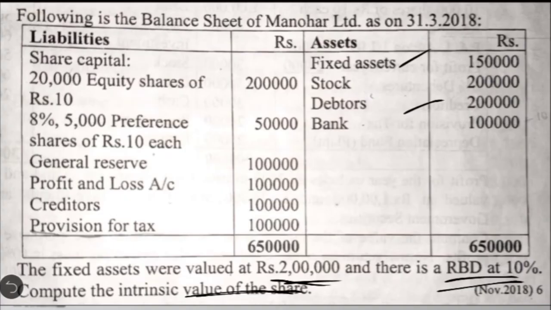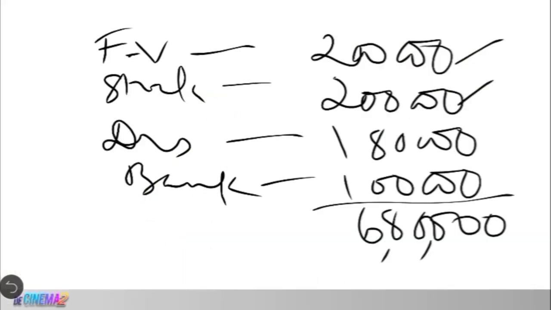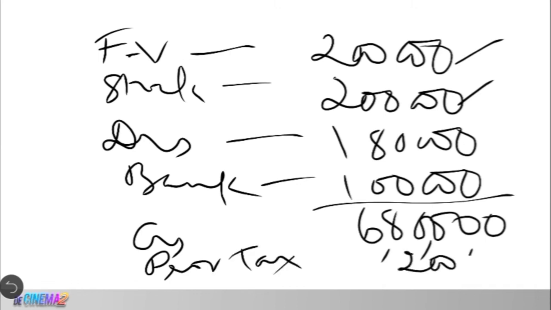From this we are going to deduct the liabilities. You have to identify the liabilities given in the question. Equity share capital no, preference share capital no, general reserve no, profit and loss account no, creditors yes, provision for taxation yes. So there are two liabilities, creditors and provision for taxation, 1 lakh and 1 lakh. So 2 lakh has to be deducted.